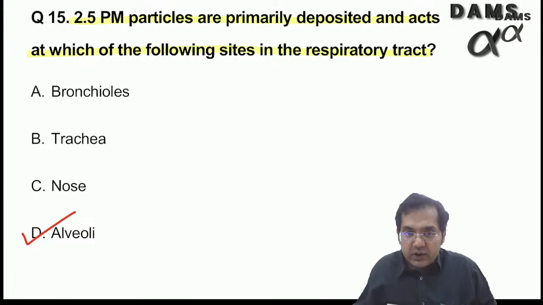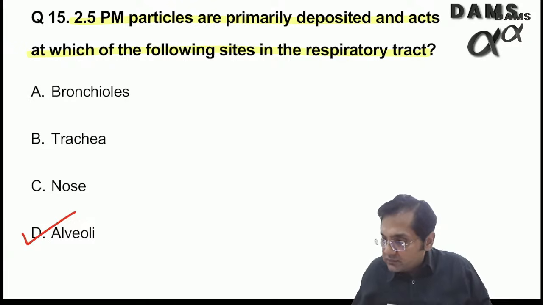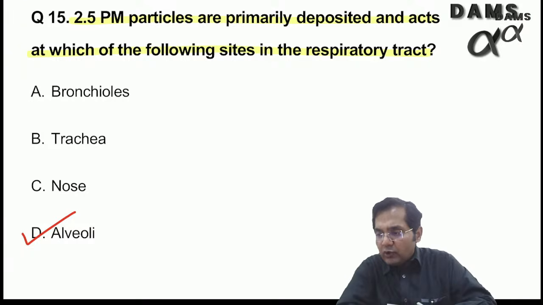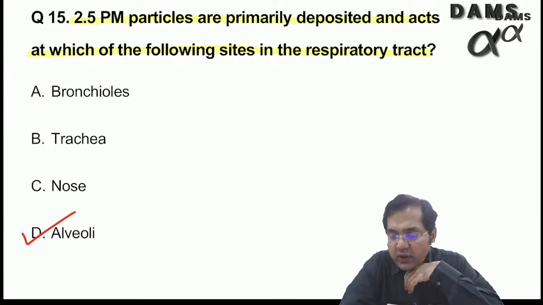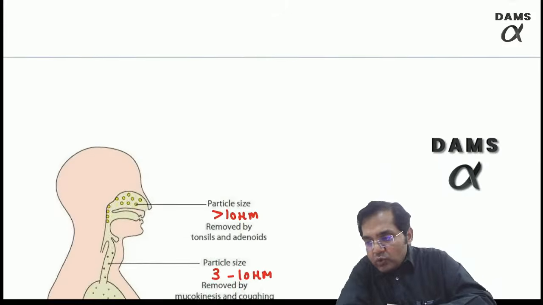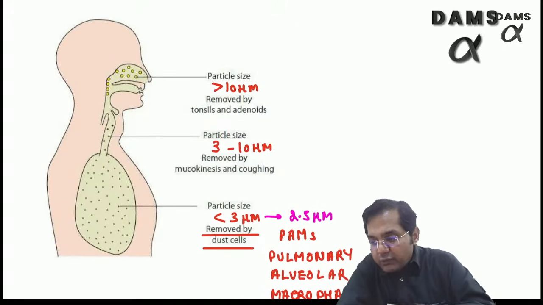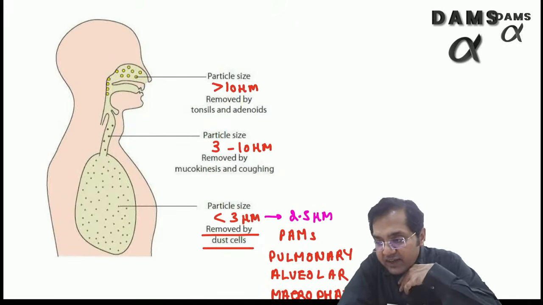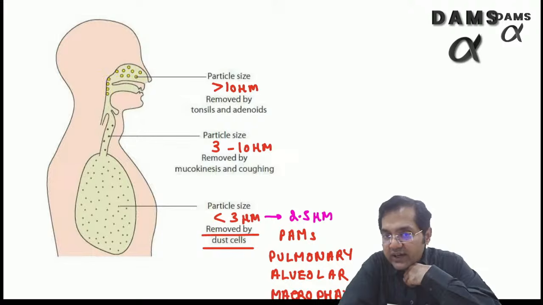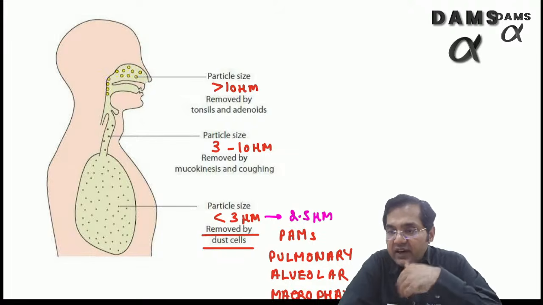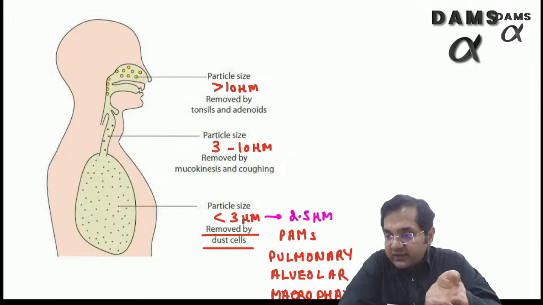Yes, I am totally agreeing with you. It was deposited. Yes, Harshit, 1 to 5 is what Robbins gives. You are correct, but what I could gather is that less than 2.5 are actually deposited in the alveoli. 1 to 5 will come in the category of around 3 to 10, which the body still tries to remove by coughing and mucokinesis. But less than 3 or 2.5 to 2 microns are the dangerous ones because they are directly deposited in the alveoli. They are able to escape the mucokinesis and coughing.